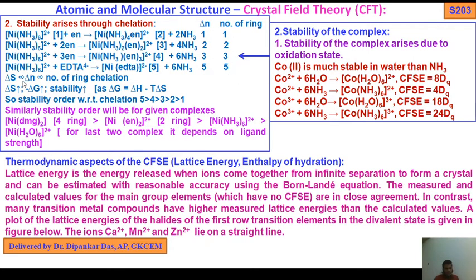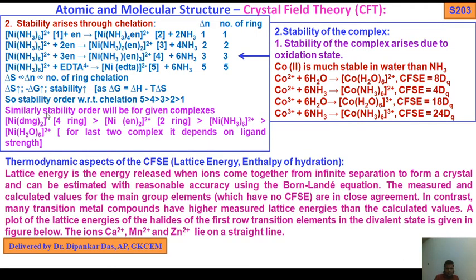So delta S is proportional to delta n, the change of entropy is proportional to delta n, proportional to the number of rings, chelation. Again, delta S increases, delta G becomes more negative, stability increases. As you know, delta G equals delta H minus T delta S. If delta S increases, then delta G should be negative. Okay. So the stability order with respect to chelation is 5 greater than 4, greater than 3, greater than 2, greater than 1.